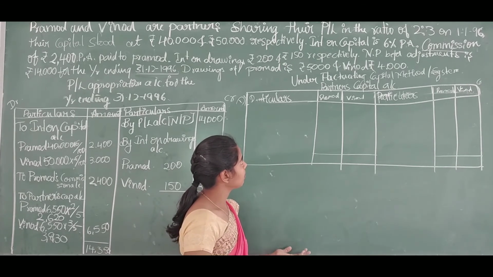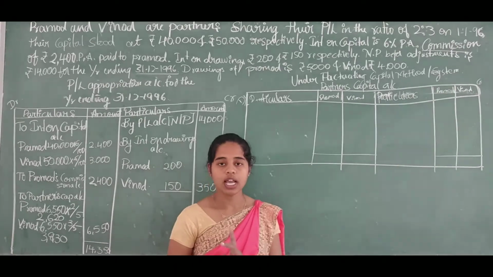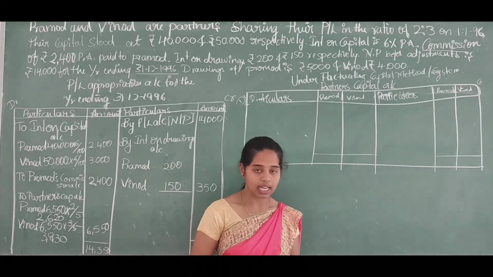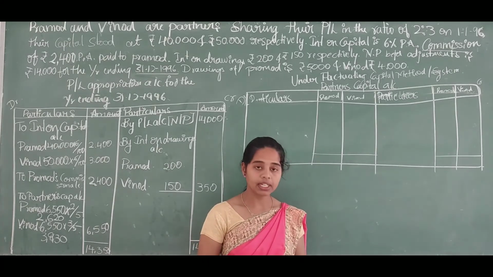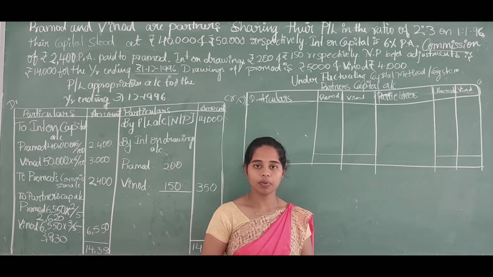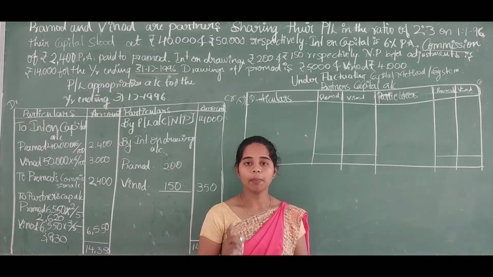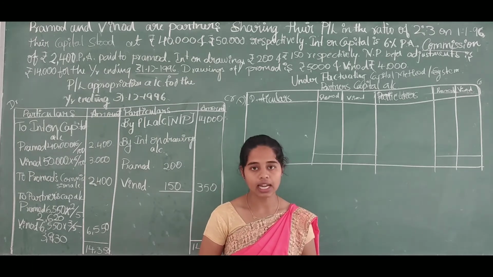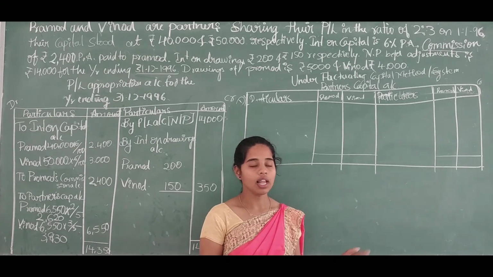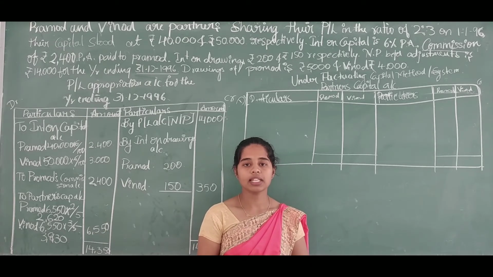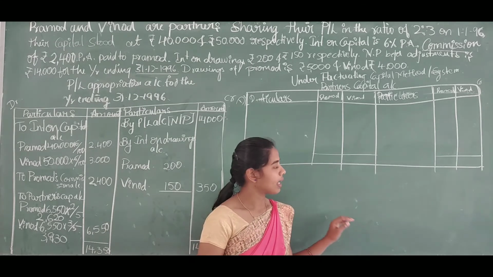In fixed capital method, we have to prepare two accounts, that is partners capital account along with partners current account. In partners capital account under fixed capital method, we have to transfer all capital amount of the partners only. And in partners current account, we will transfer all incomes and expenses or payments and receipts of the partners of the firm.